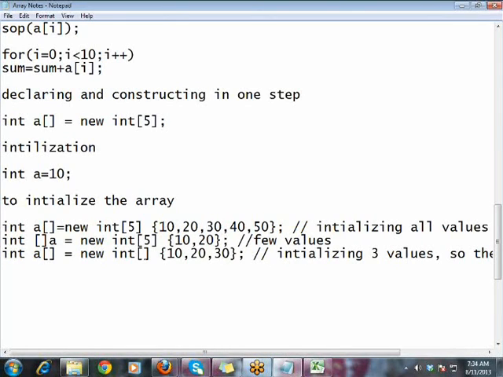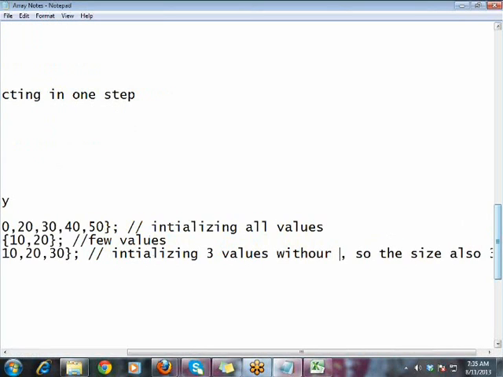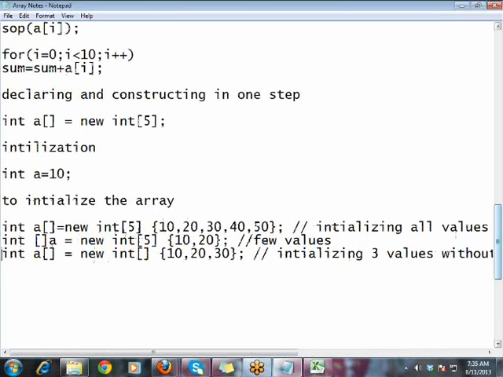Initializing three values without mentioning a size: whenever you don't mention a size here, the number of values you initialize will be the size of the array. Whereas before, you had size 5 and initialized 2 values, so the remaining 3 will be empty, and later you can use them for your purpose.